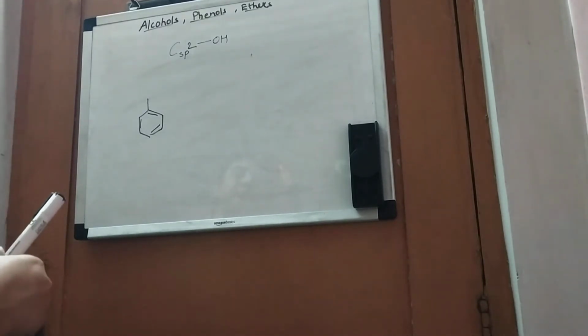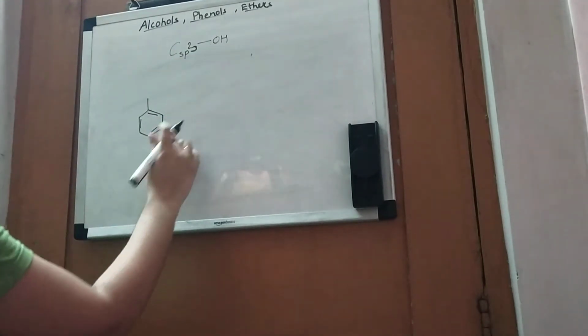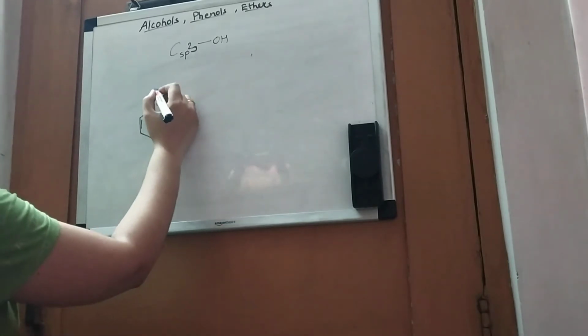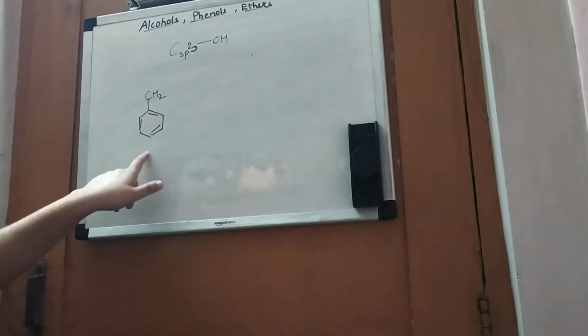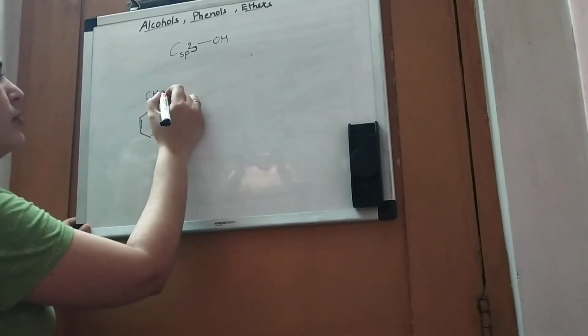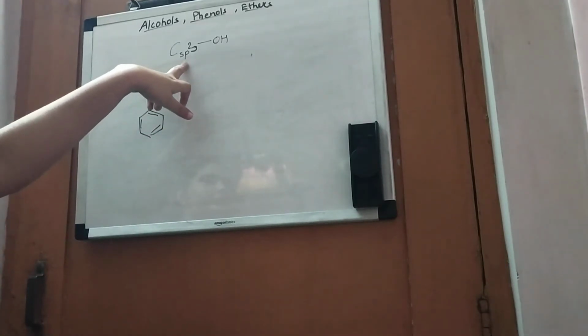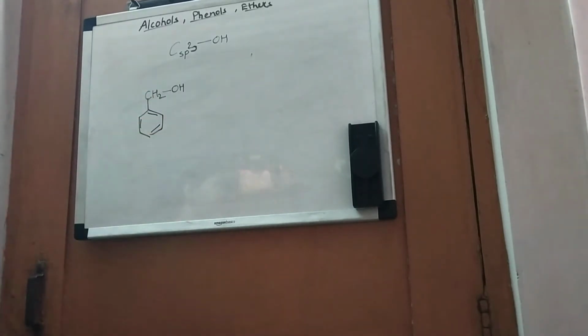In sp3 hybridization, we can say there is one more case here, benzylic system, because when there is CH2 attached to the benzene ring, this is called benzylic system, and if OH group is attached to this benzylic system, then it is the case of sp3 hybridization, because here this carbon is sp3 hybridized, and in it also there can be primary, secondary and tertiary case.